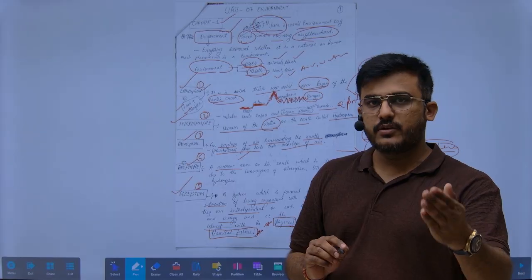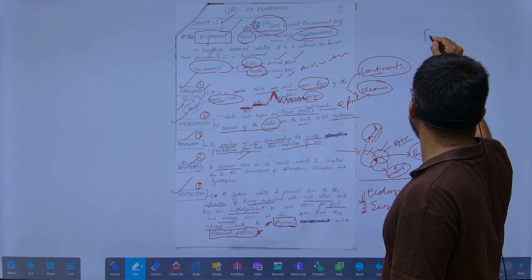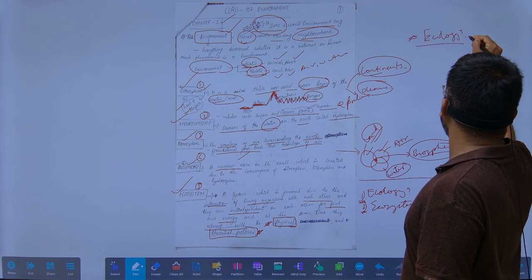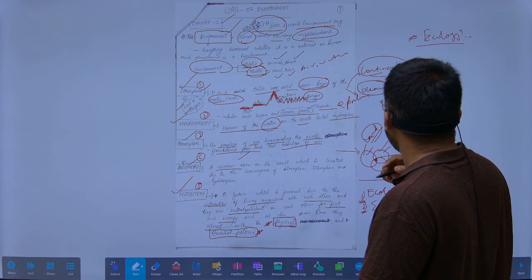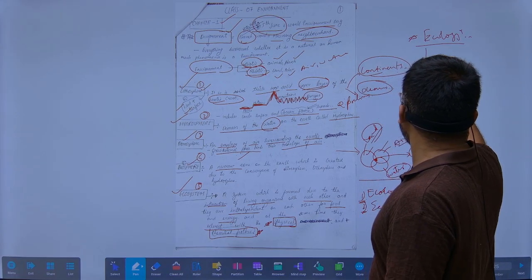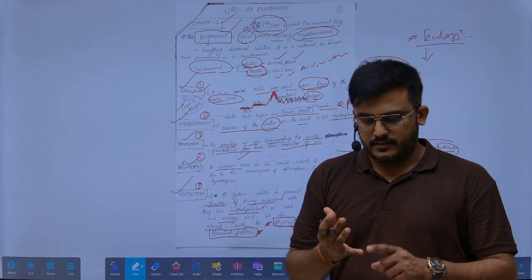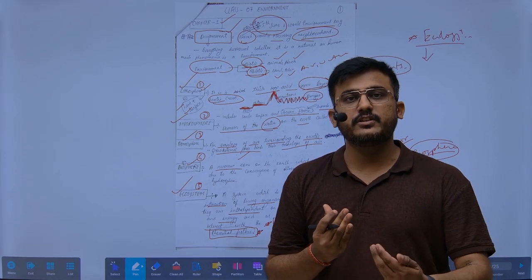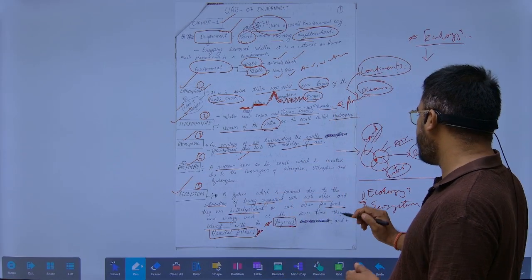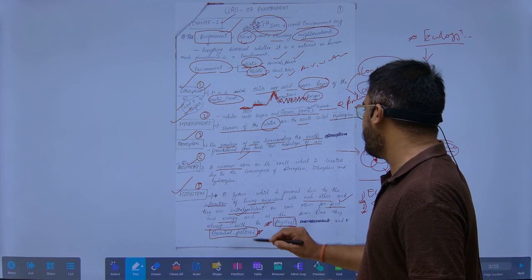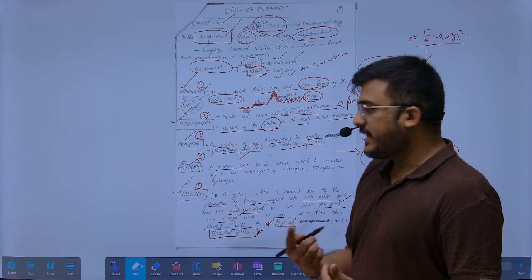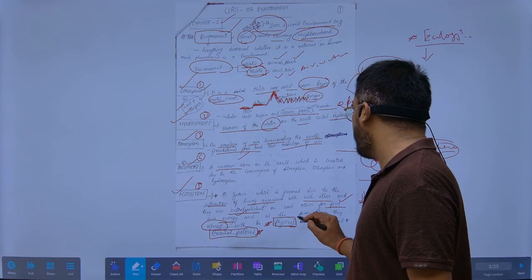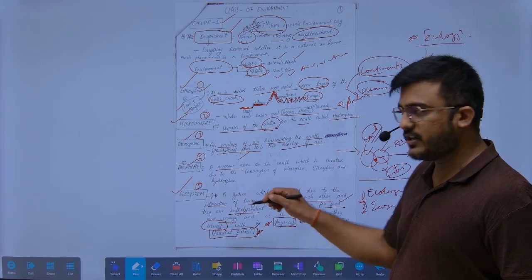And what is ecosystem? For the ecosystem, we have to understand what ecology is. Ecology means the study of animals, plants, and everything. Ecosystem means how these plants and animals interact with each other. When they interact, food and energy get exchanged between them, and they also interact with the physical and chemical factors. This is called an ecosystem.